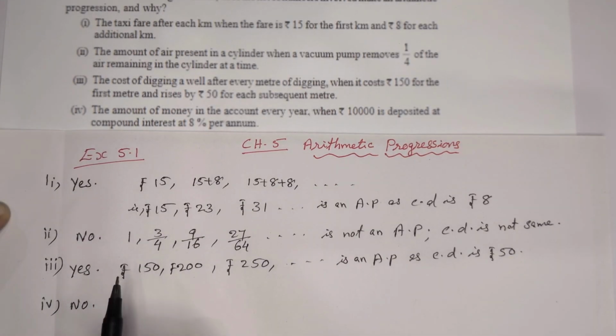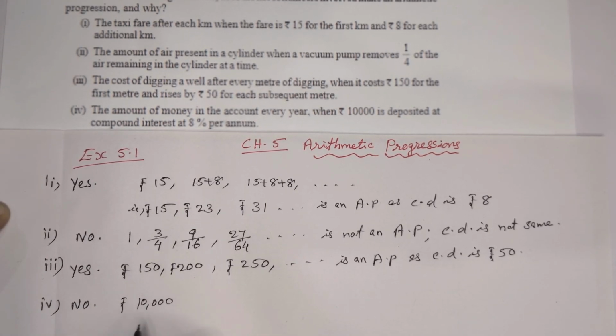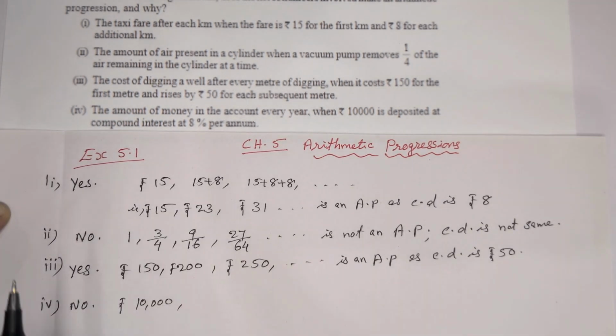Now the next one. The amount of money in the account every year when rupees 10,000 is deposited. So first we take 10,000 rupees. Then after that, the second year, compound interest at 8% per annum.